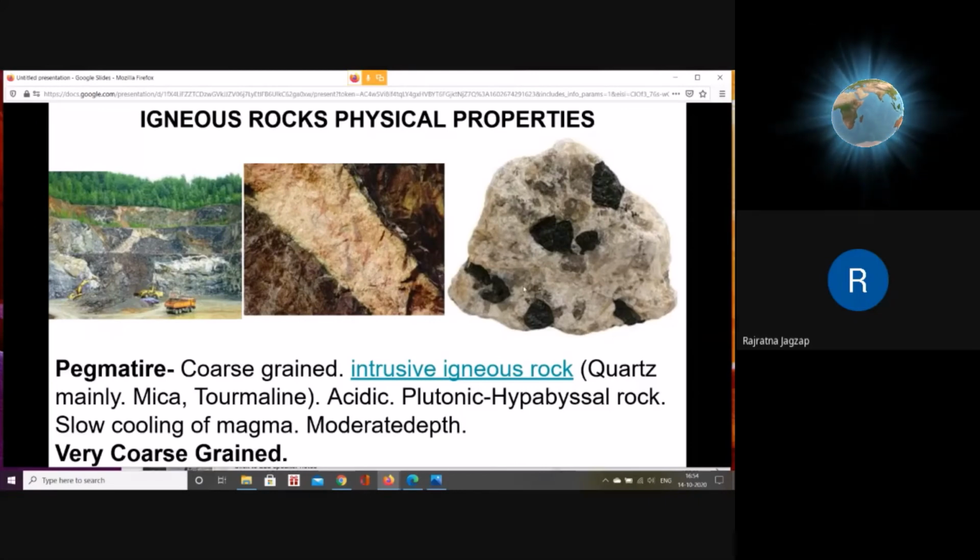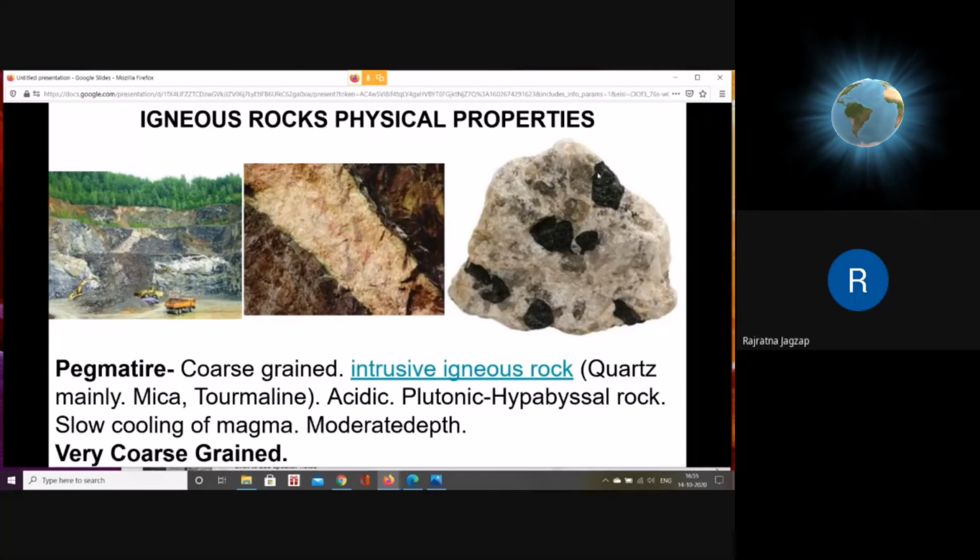So pegmatite rocks will be primarily having quartz as its composition. Along with that, it can have mica. So you can see here a few lighter tones. These are the mica or muscovite. And then very dark colored minerals are tourmaline. So mica and dark colored tourmaline are less in number in pegmatite rock, and mainly the rock is made up of quartz. So it is coarse grained.